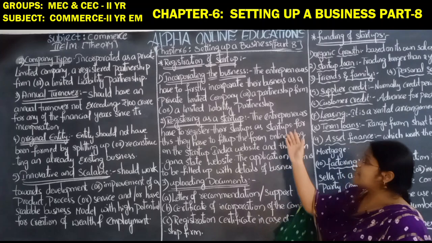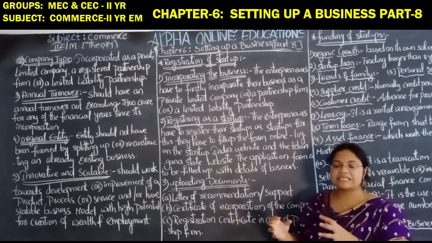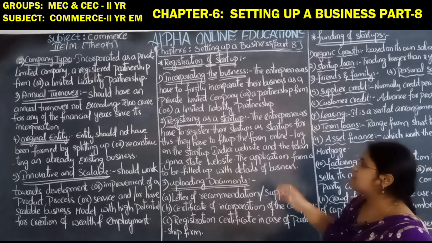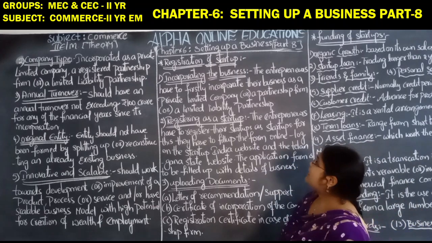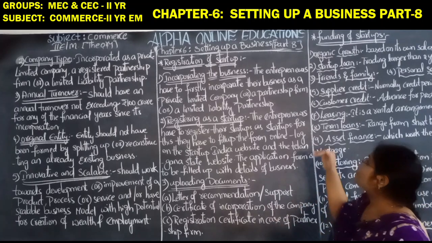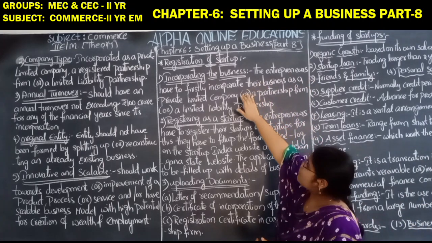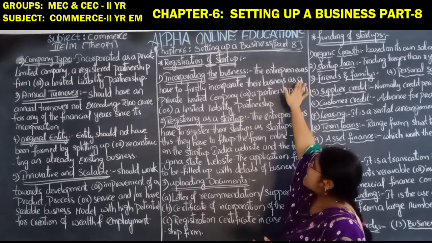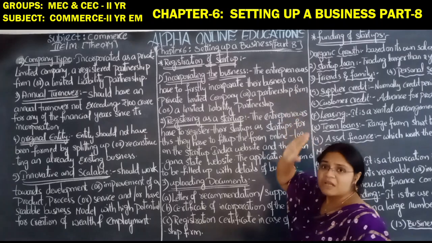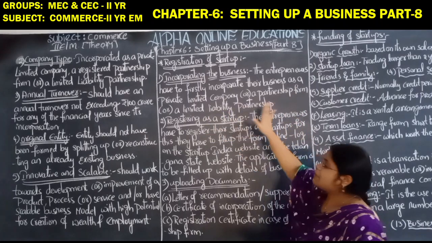Next is the registration of the startup. What the procedure is for the registration of the startup, we will see now. First, incorporating the business. The entrepreneur has to first incorporate their business as a private limited company, partnership firm or limited liability partnership.